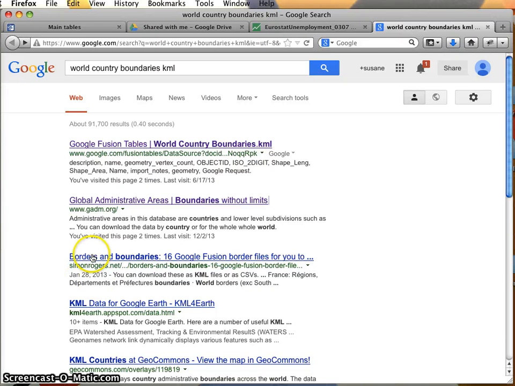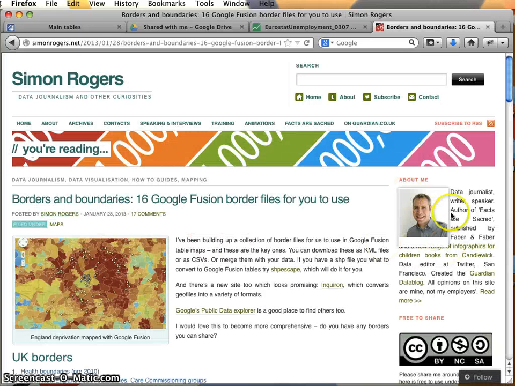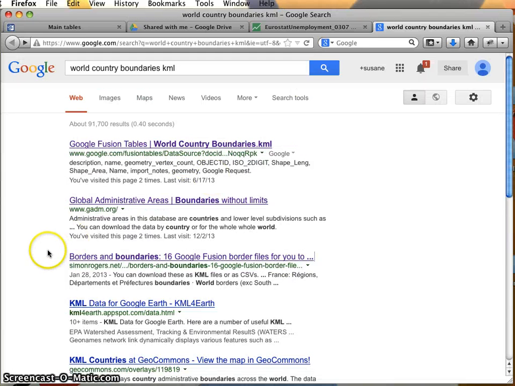Oh, this is interesting. Wait a second. SimonRogers.net. Simon Rogers, our friend from The Guardian, right? Here you go: 16 Google Fusion border files for you to use. So there you are. No longer at The Guardian, but still helping us out. All right, so I'm going to go ahead and go with this World Country Boundaries KML.